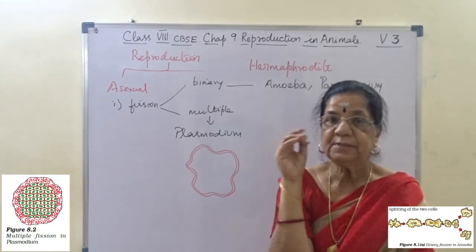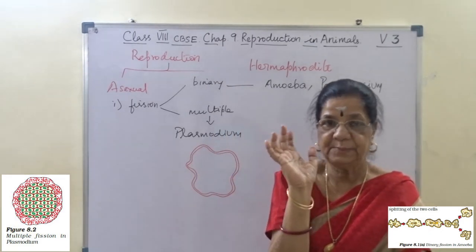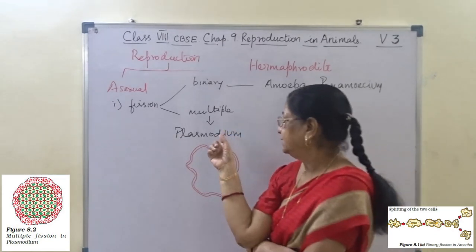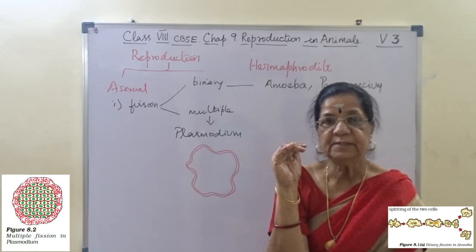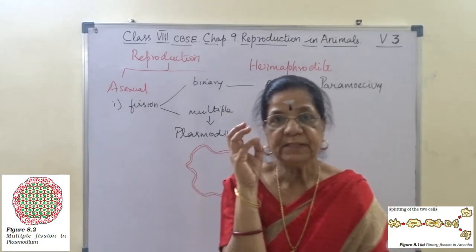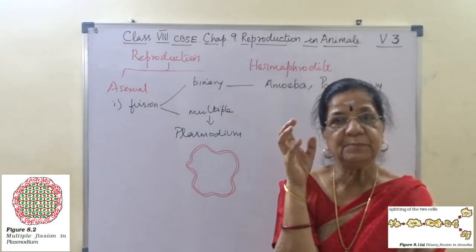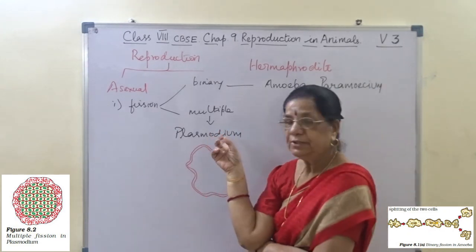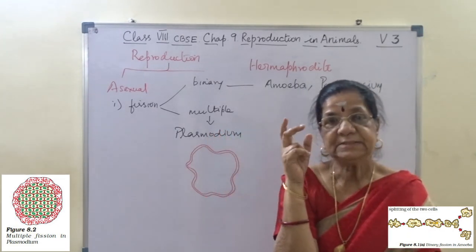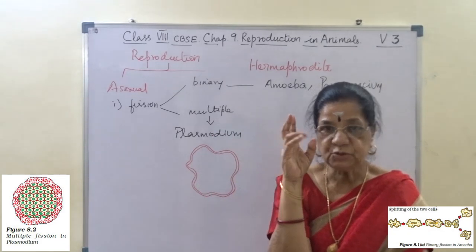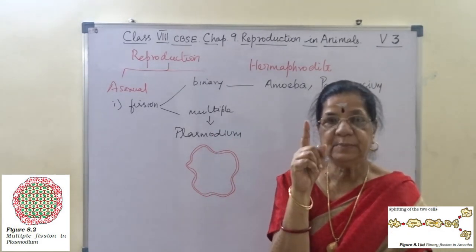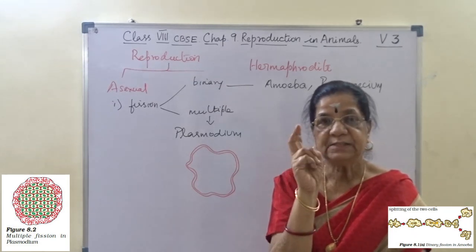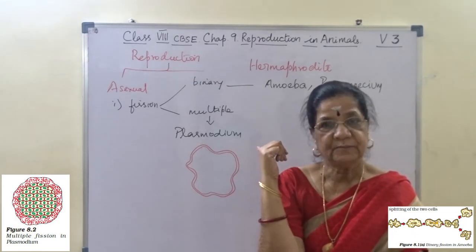Actually, we say that the mosquito bit us and we got malaria. Actually, it is not so. It is done by the plasmodium species. Now, this plasmodium is carried by the female anopheles mosquito. So, to complete its life cycle, it needs two hosts. One is the primary host, the female anopheles mosquito. The second one is human. Okay.